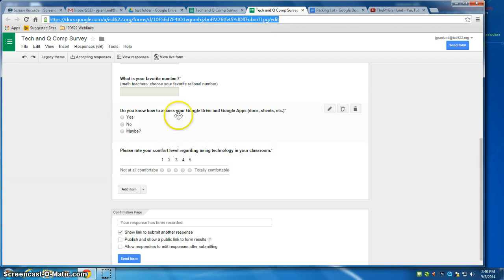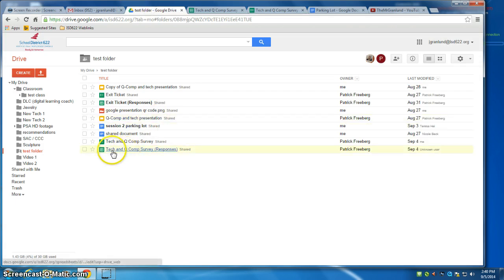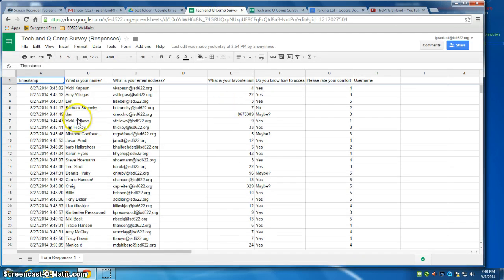Now when everyone finishes doing this form, you'll get this thing called responses, and this is all automatically made inside of Google Drive. So this is the QComp survey that Patrick made, and here's the automatic responses area. This is a kind of Excel spreadsheet type document that has all the responses. You see that we have a timestamp and date stamp for every person, email addresses, favorite numbers, everything.